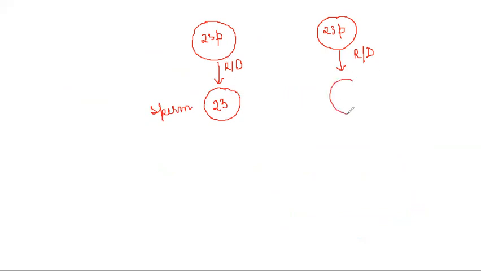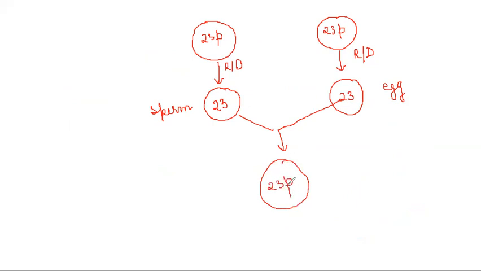Likewise, the egg will also have 23 chromosomes. And now when they fuse to form a zygote, the zygote will have 23 pairs of chromosomes like its parents. So the number of chromosomes every generation will remain constant.